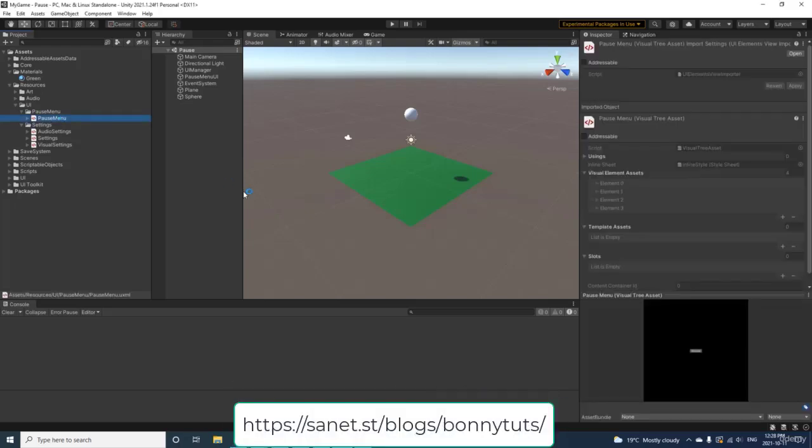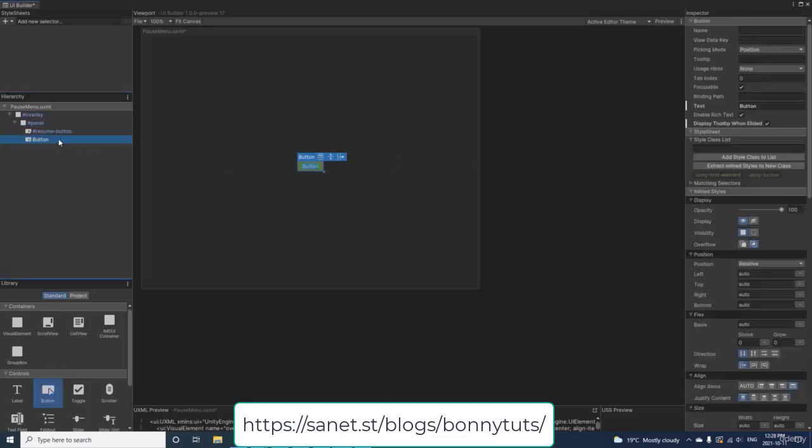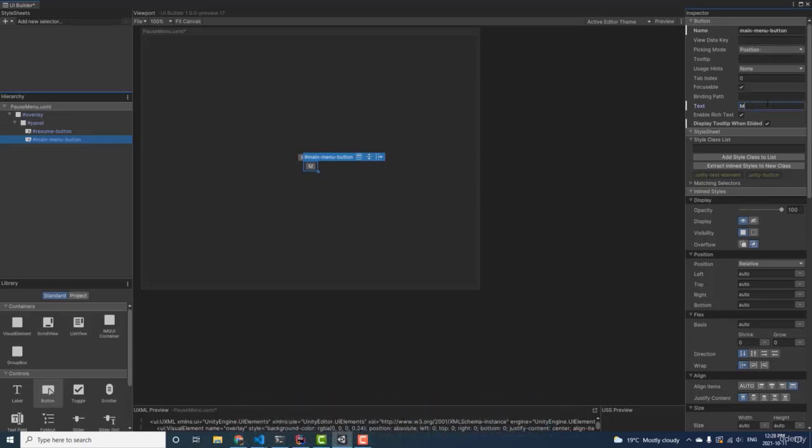In this lesson, we're going to implement the back to main menu button on our pause menu. And so we're going to drag a new button onto the canvas and we're going to call it the main menu button. We're also going to want to make sure that the text is main menu.